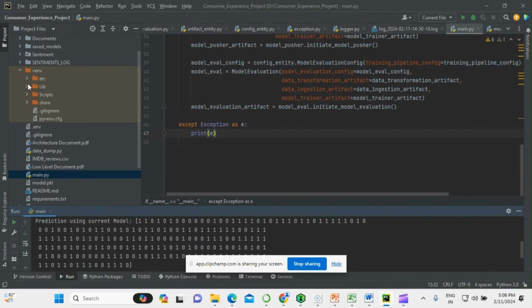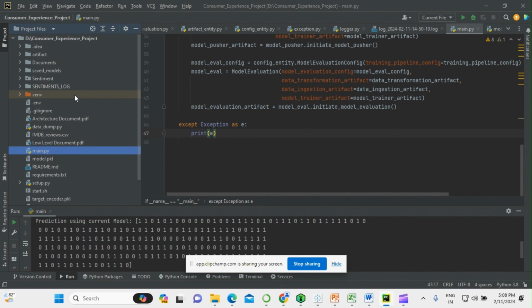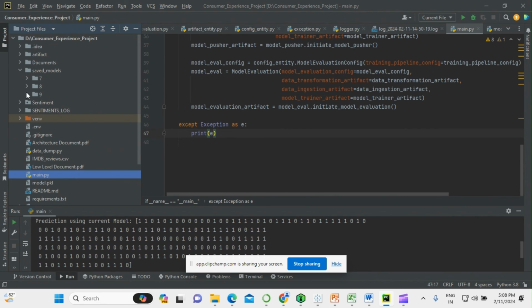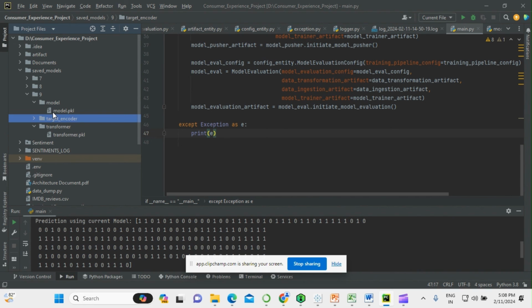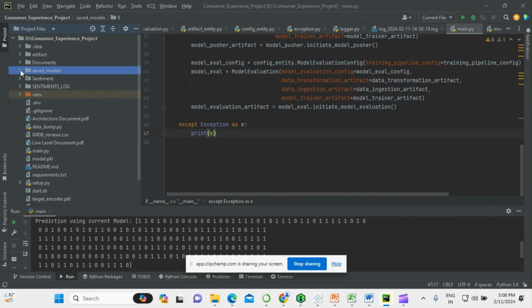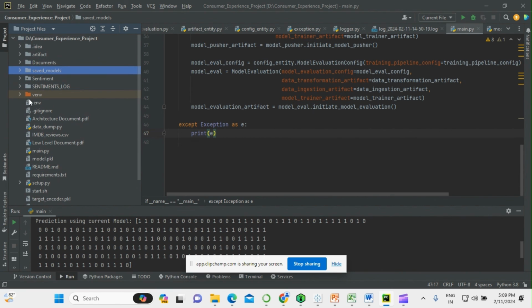Lastly, in this project, I've included the architecture, LLD, and HLD documents, and we have the saved model, that is model.pkl, which will help us to retrain on new data and use the model.pkl file accordingly. So this was the entire project. Thank you.